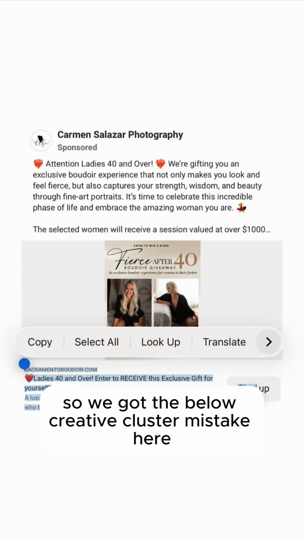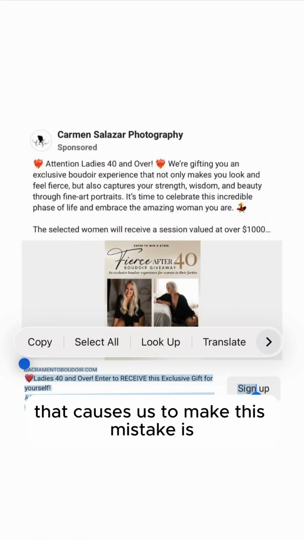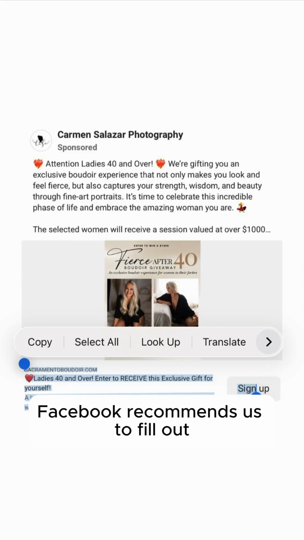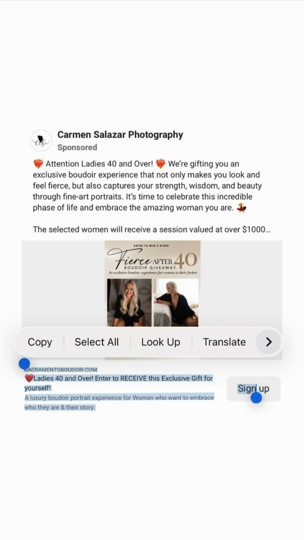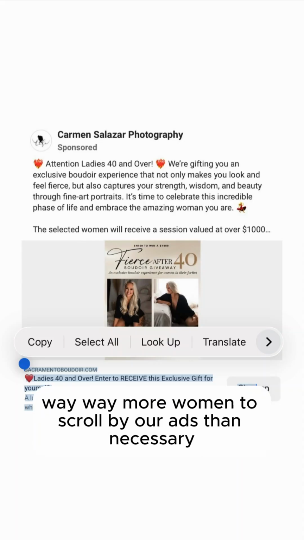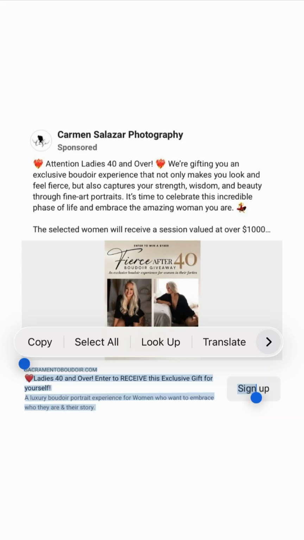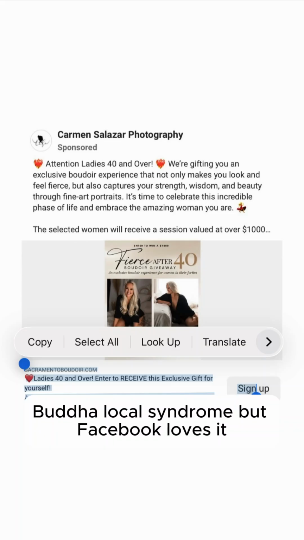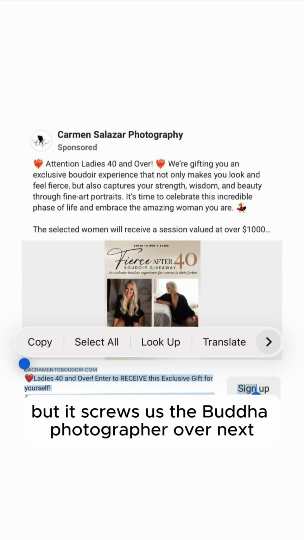So I'm looking down here. So we got the below creative cluster mistake here. The false belief that caused us to make this mistake is filling out everything Facebook recommends us to fill out when creating our Boudoir Facebook ads. And when we do that, it actually causes way, way, way more women to scroll by our ads than necessary, pulling our unique CTR all under 6% and contributing to BLCS, Boudoir low click syndrome. But Facebook loves it because Facebook can serve more ads per unit time, earn more money per unit time, but it screws us, the boudoir photographer, over.